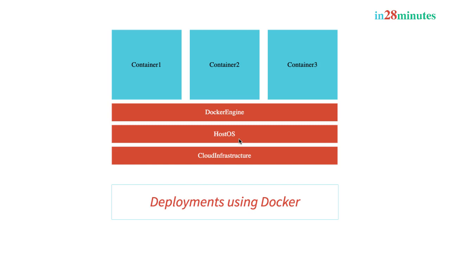Azure provides a service called Azure Container Service. AWS, Amazon Web Services, provides a service called Elastic Container Service. So the thing which we are understanding right now is the fact that using Docker on local is very easy and using Docker on the cloud is also very easy. And that's the reason why Docker is becoming really, really popular during the last few years.